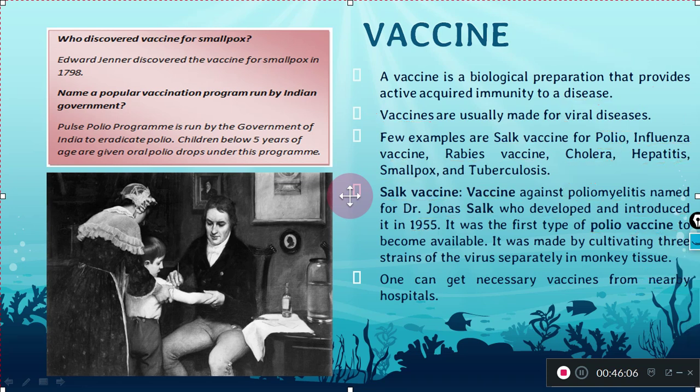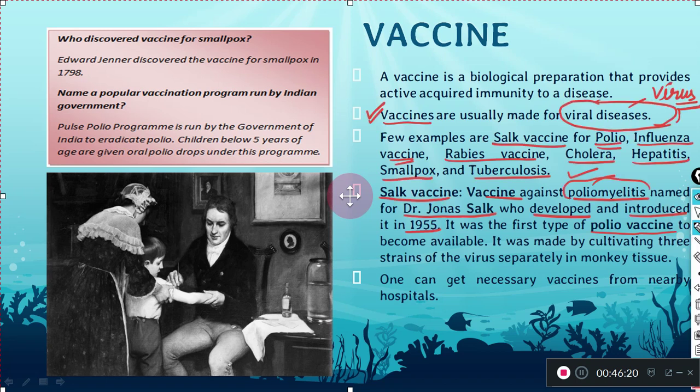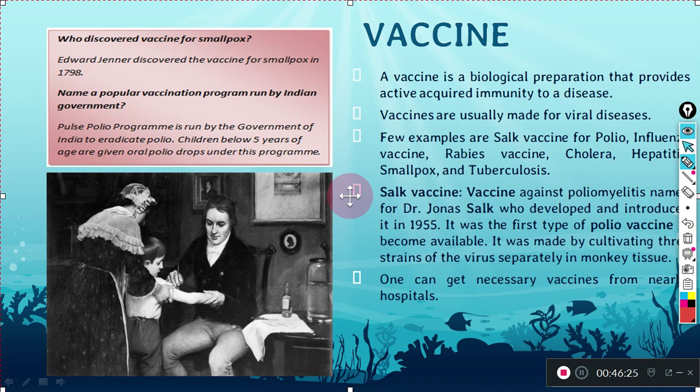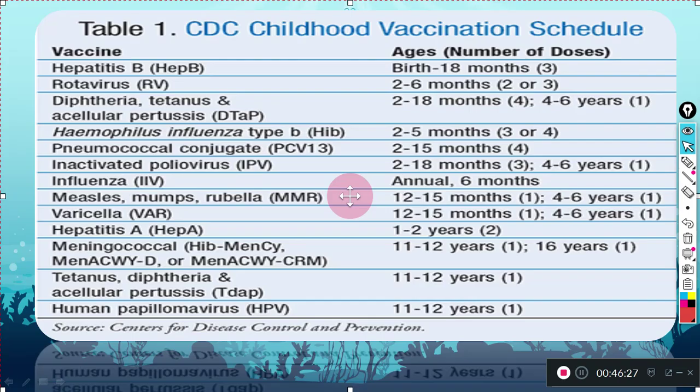So here is a list of some vaccines which you can see here, like hepatitis B, rotavirus, diphtheria, tetanus, and acellular pertussis, which we call DTP, then influenza, and then pneumococcal conjugate. Then influenza, measles, mumps, and rubella, MMR. These are given to the child from birth to 18 months. Hep B can be given first. From 2 to 6 months, RV, rotavirus, should be given, and DPT is very important, which is given from 2 to 18 months, and then from 4 to 6 years also.